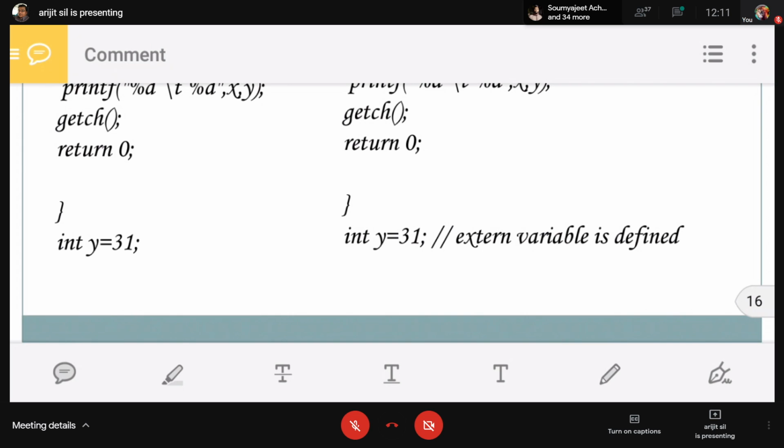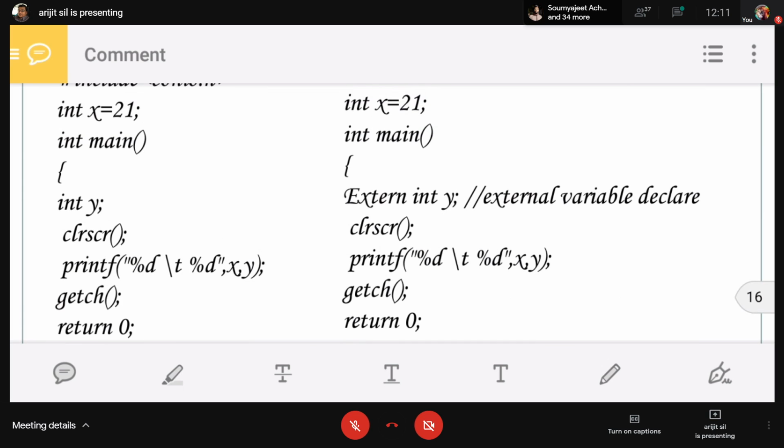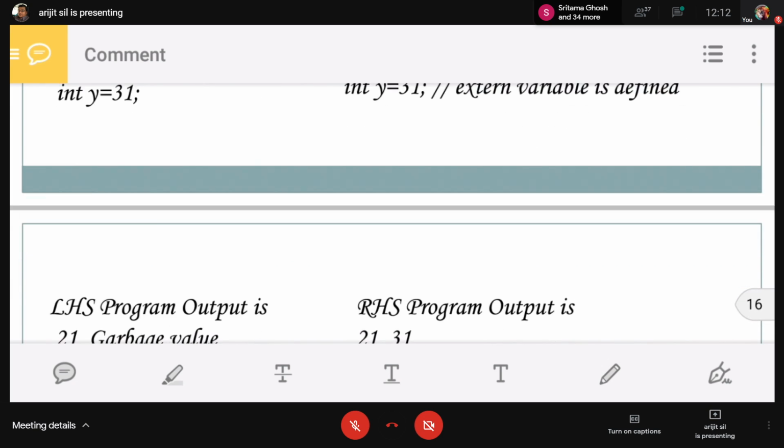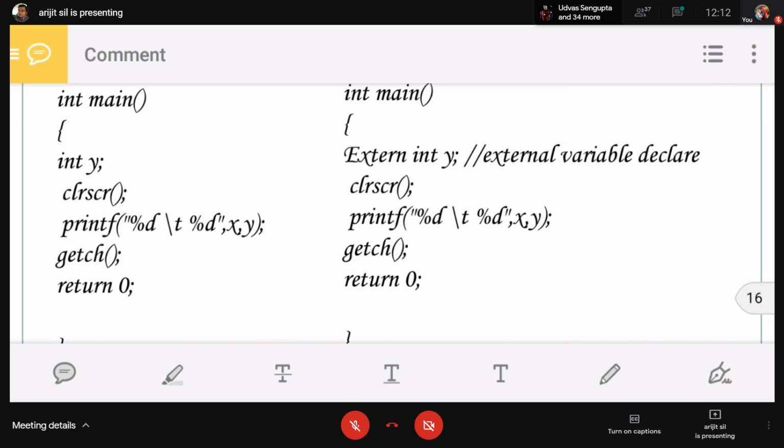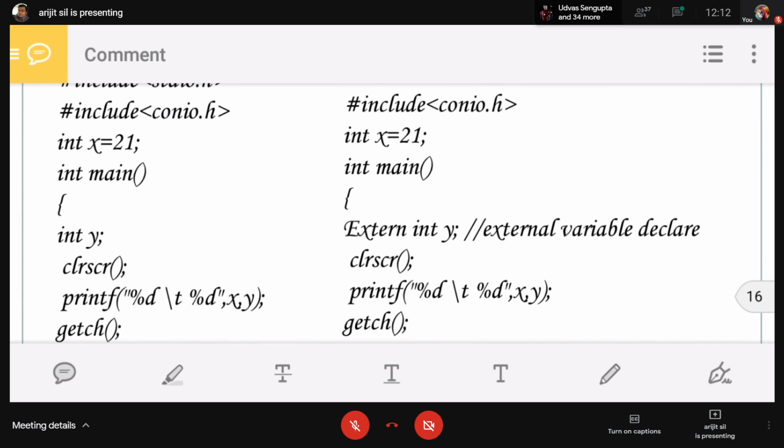Here it is int y equals 31 on both sides. See that in the left hand side, x is the global variable, but y is not the global variable. Is y a global variable or not? For the left hand side program, printf of x takes the global value, that is, the value of x is 21, but y is declared in the main function, so by default it will be auto. So printing y gives a garbage value.